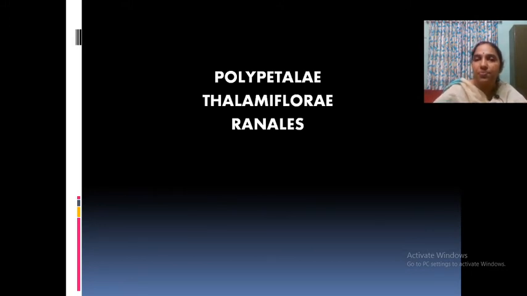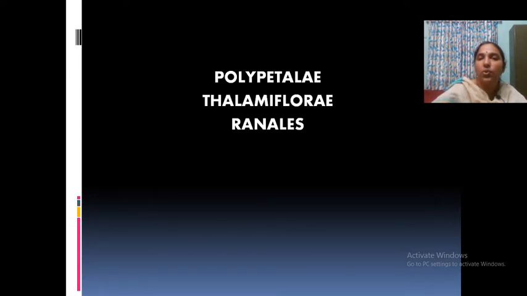So, this is the classification of Ranales by Engler and Prantl. And in our system of classification by Bentham and Hooker, you are to follow. And coming under this are Ranunculaceae, then Magnoliaceae, etc.